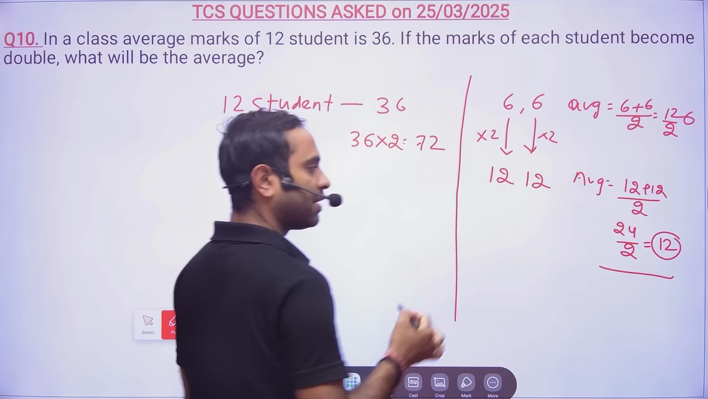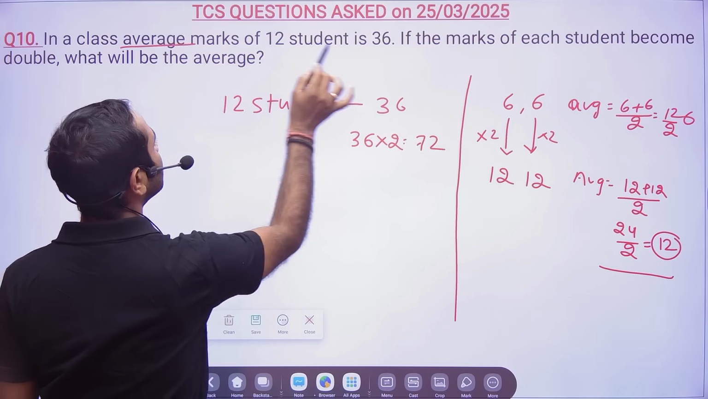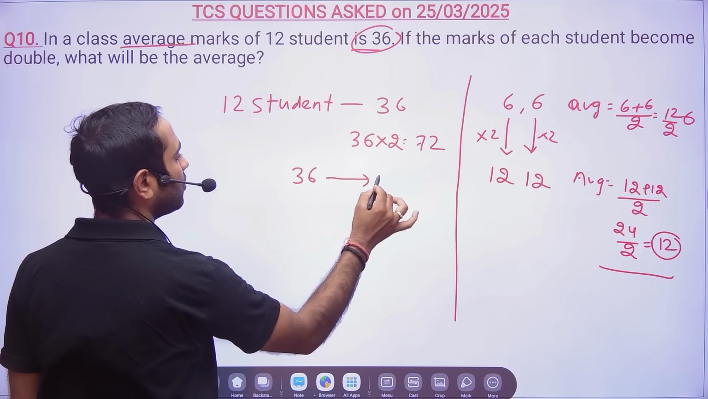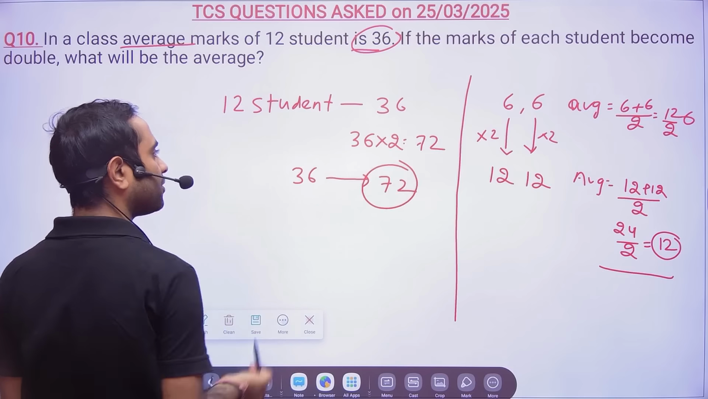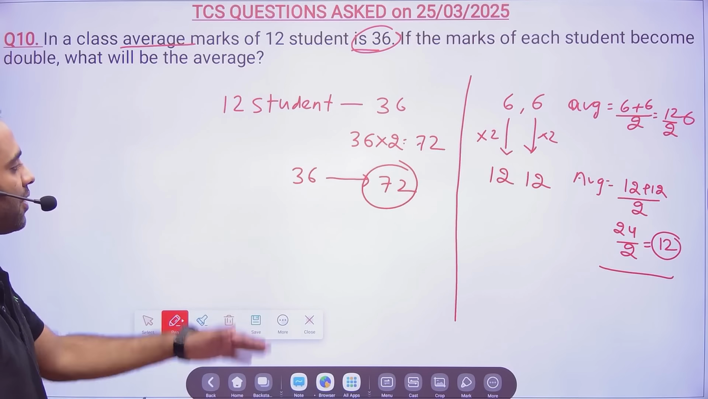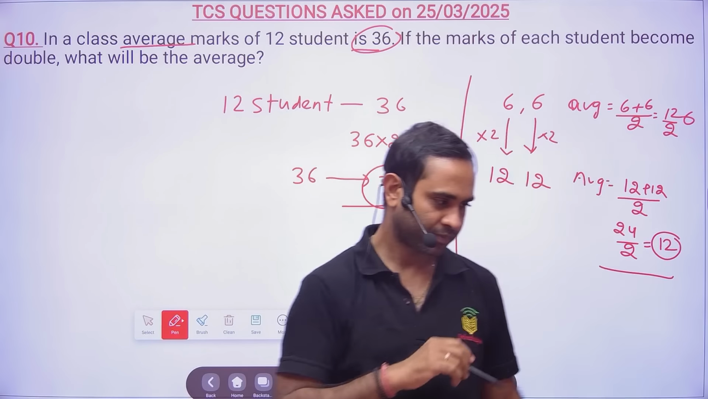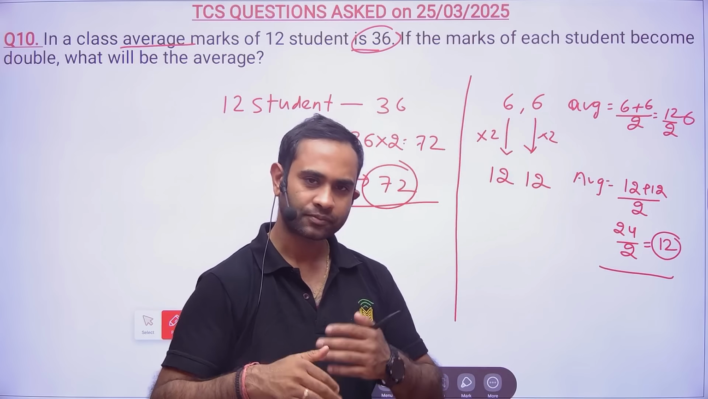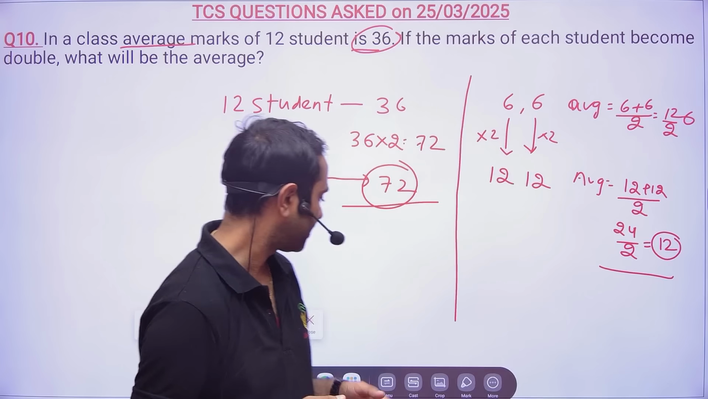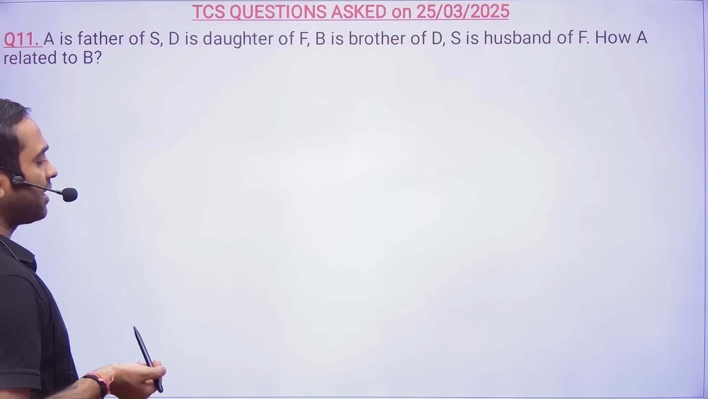So if you are doubling the number, your average will also double. If the marks of each student is doubled, so 36, you made it 72, then average will also double. So average will become what? 72 only, right? So 36 was the average. Now each student you are making it double, so it will become 72. That's all, simple. Okay, then there is a blood relation question.